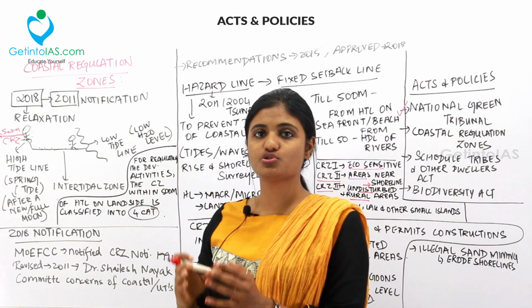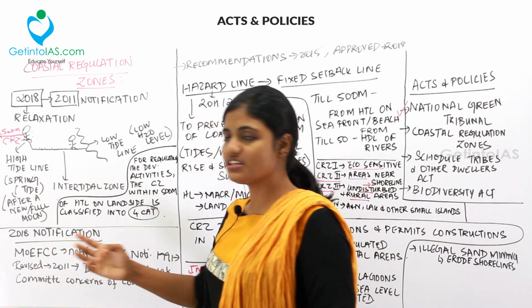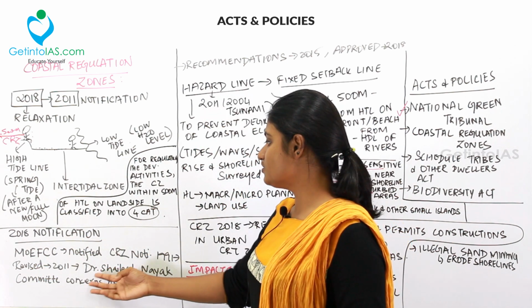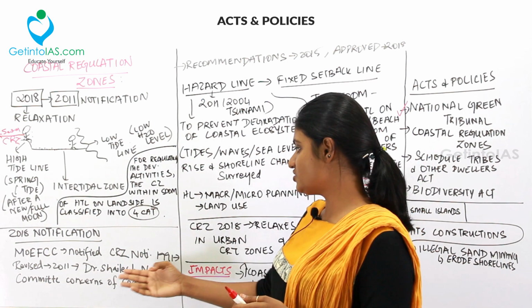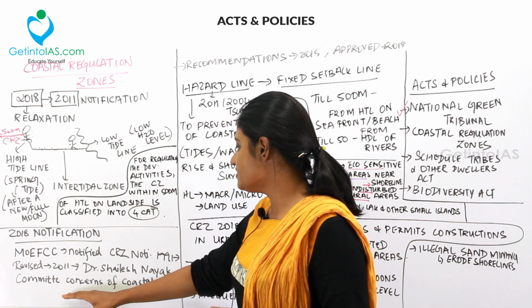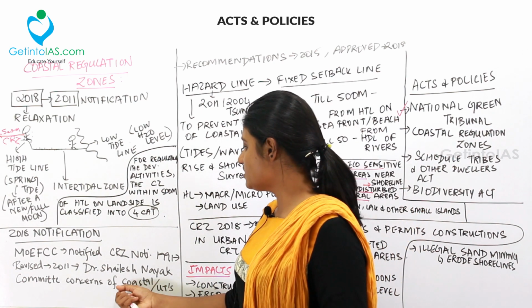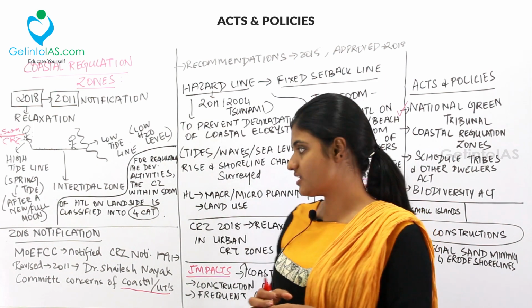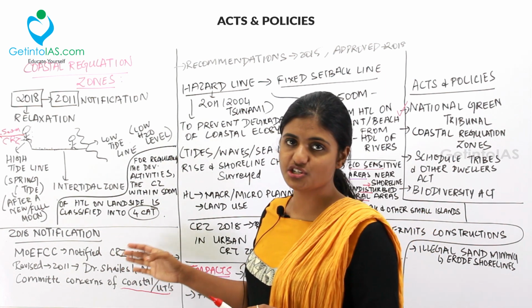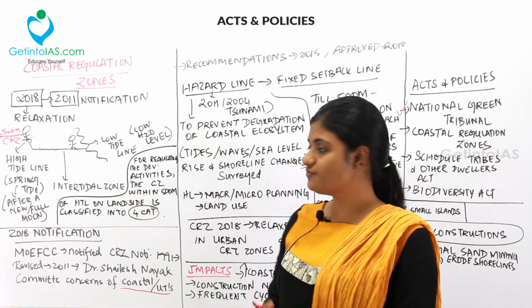It was revised in 2011 by the Shailesh Nayak committee. So Dr. Shailesh Nayak was the head of the committee regarding the concerns of the coastal areas and the union territories. The coastal areas and the union territories were taken into account under the Shailesh Nayak committee and the coastal regulation zone was framed. That is, the revised notification of 2011 was framed.